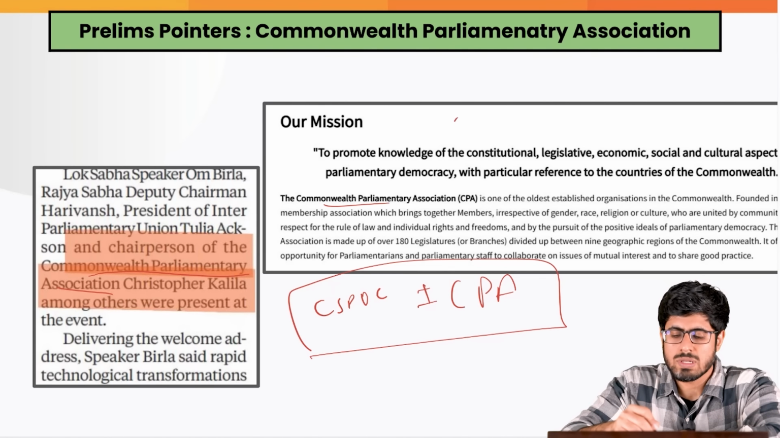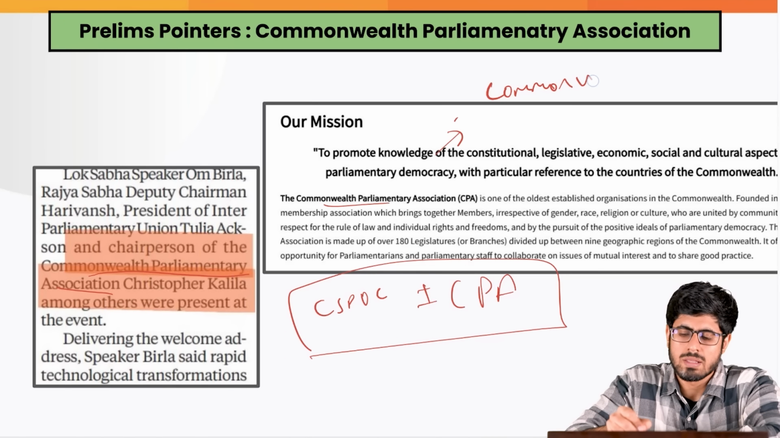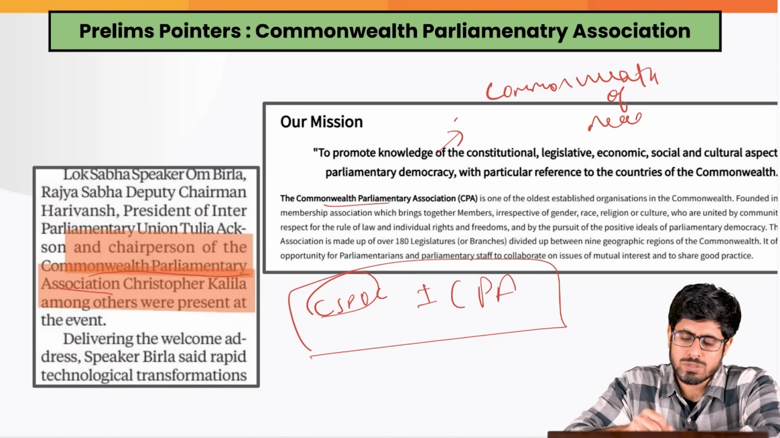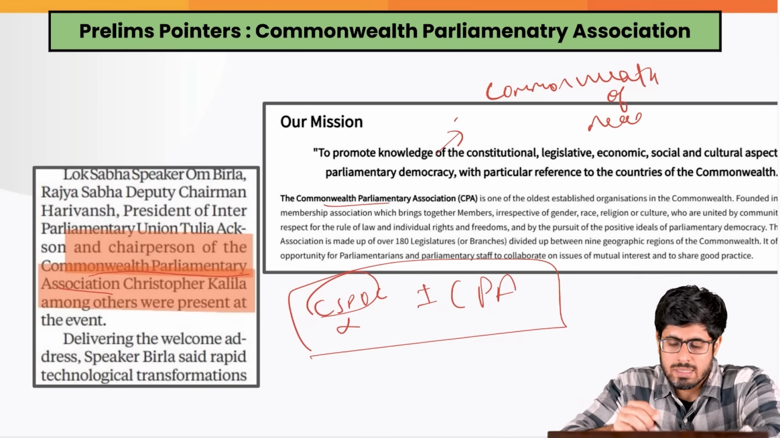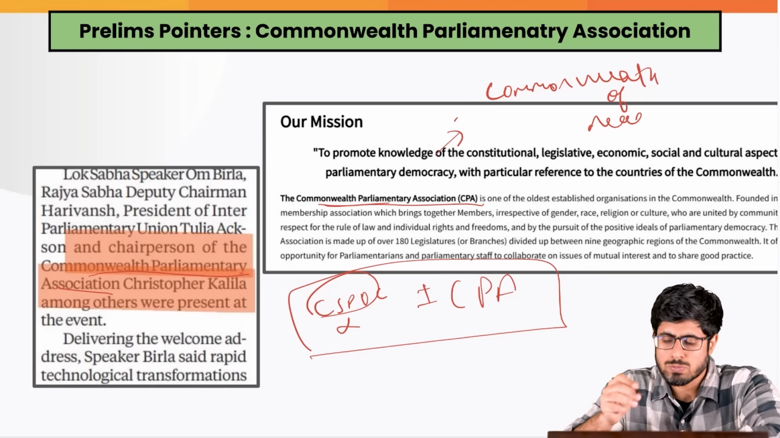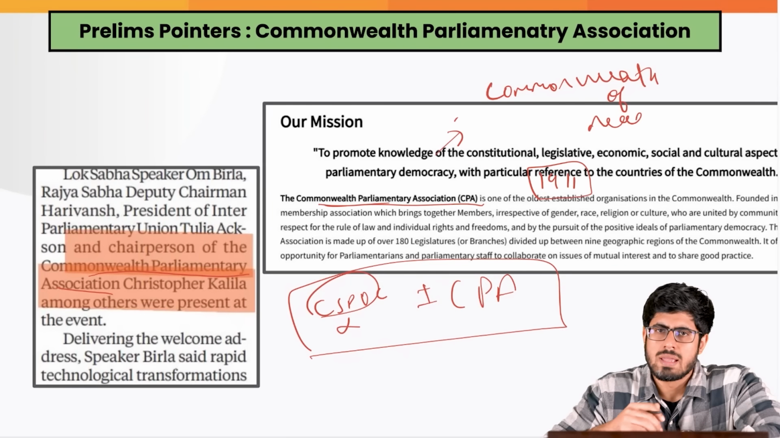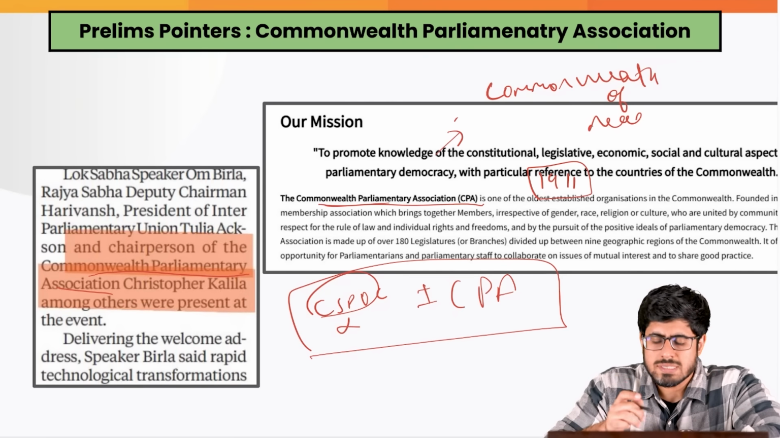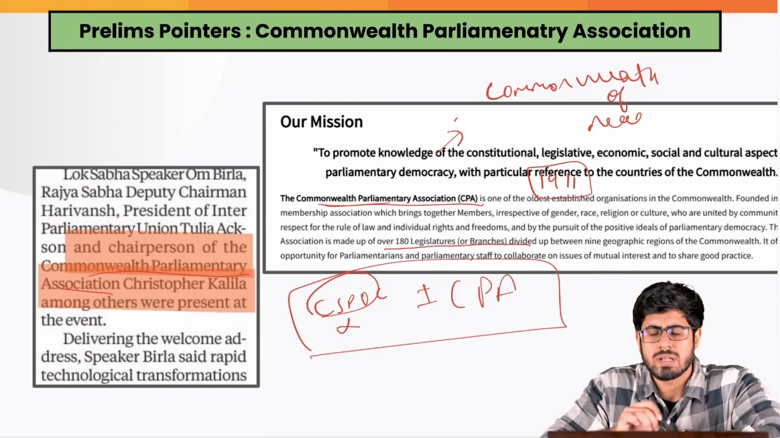This CPA is actually one of the oldest organizations of the Commonwealth of Nations. This is a direct part of it. CSPOC is not a part of it. This Commonwealth Parliamentary Association was formed in the year 1911 and it has various members. Even their sub legislatures are also part of it. At least 180 legislatures are part of it.